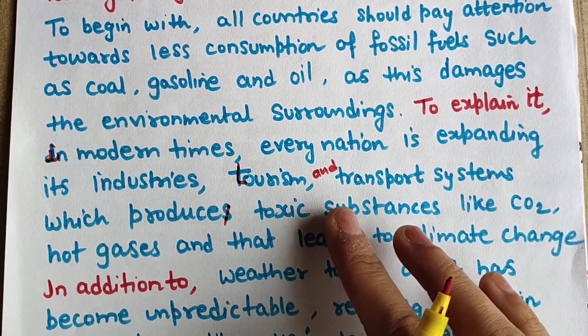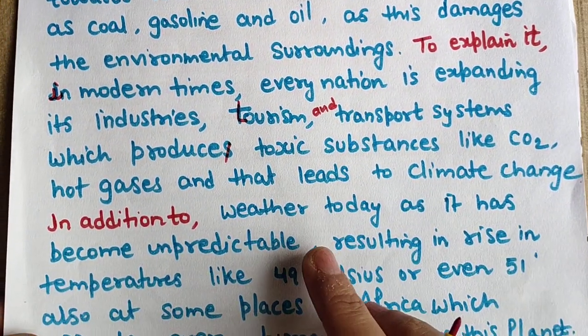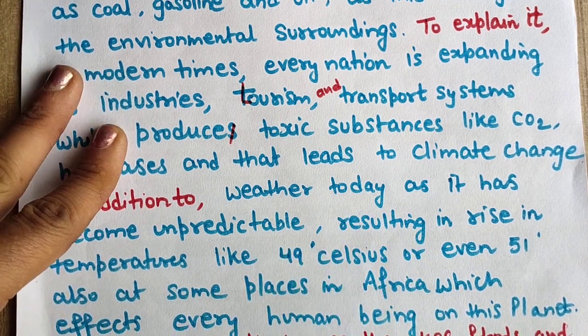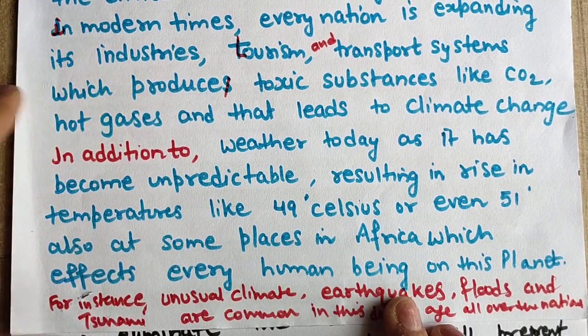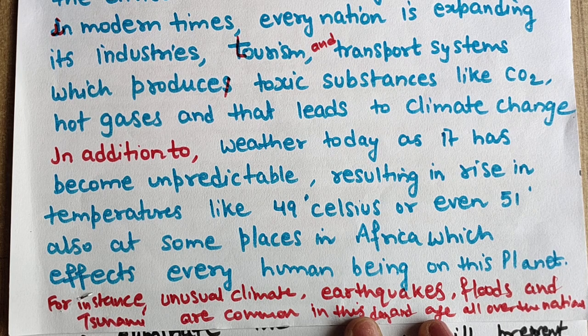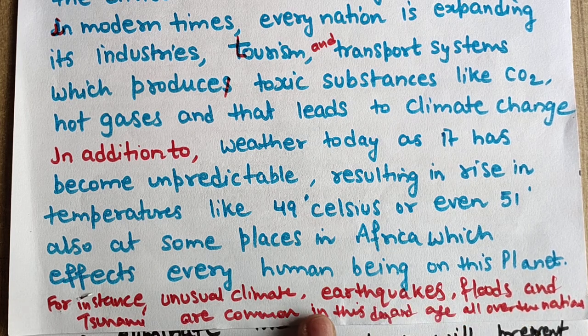First I have explained carbon dioxide and all, climate change. Due to that, high rise in temperature and unusual climatic conditions are common things nowadays. We can see it. It can be noted that this sentence structure you can also write here: it can be noted that unusual climatic conditions like earthquakes, floods and tsunami are common things. It can be seen commonly on this planet.